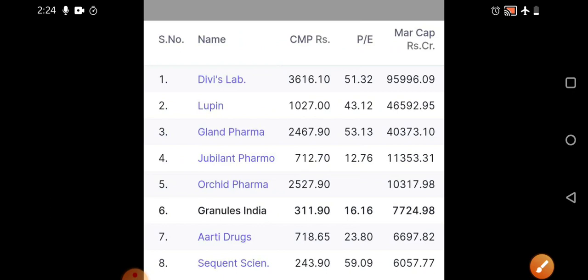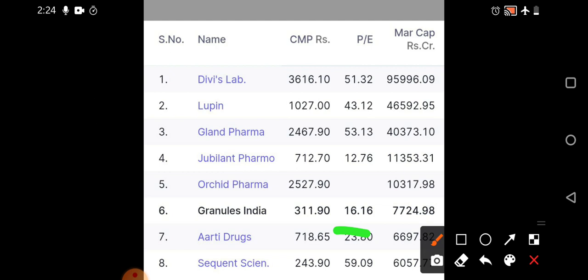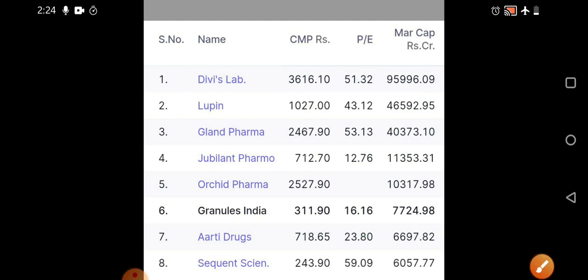Okay, so next coming to the peer comparison with other companies, especially the pharmaceutical companies. On valuation, if you see PE, it is around 16.16, and for major stocks like Divi's Laboratories and Lupin it is around 51 and 43. So we can say it is trading at a considerably low PE.